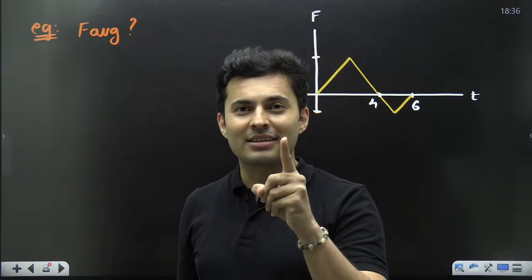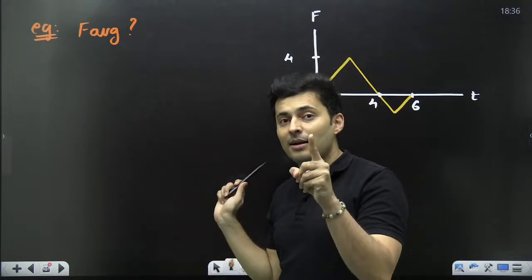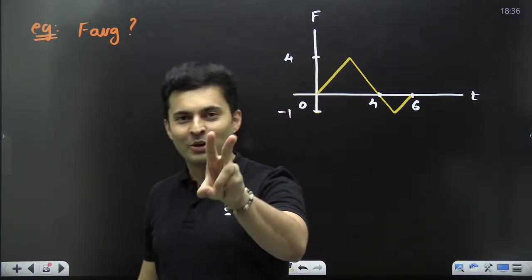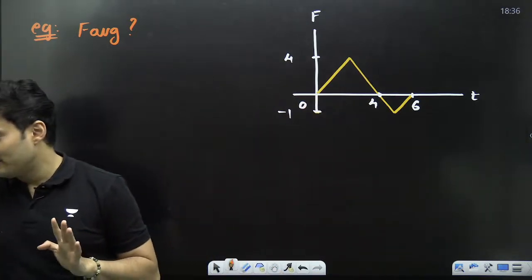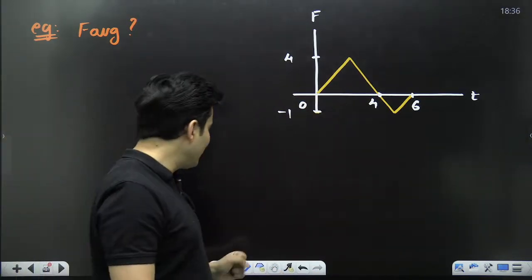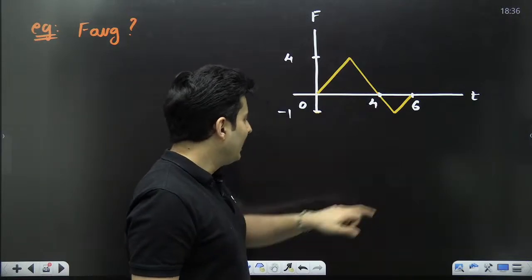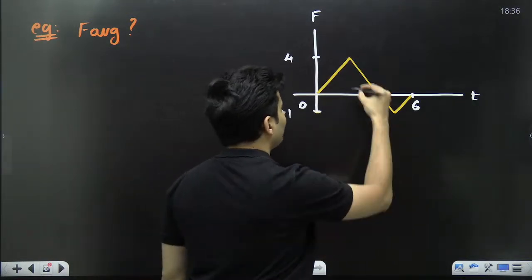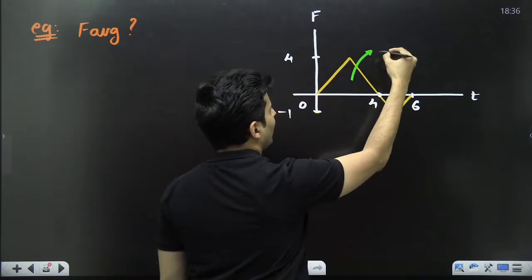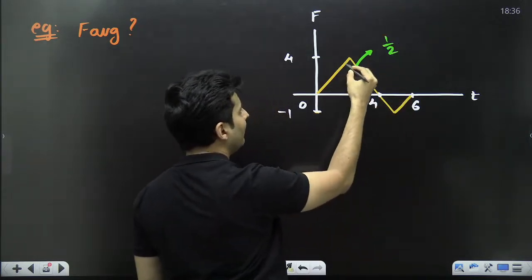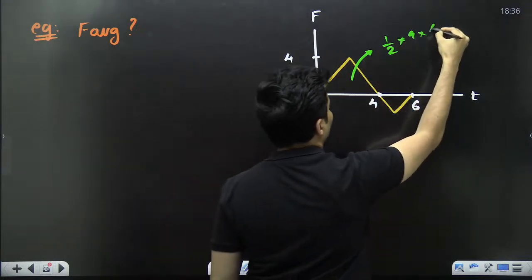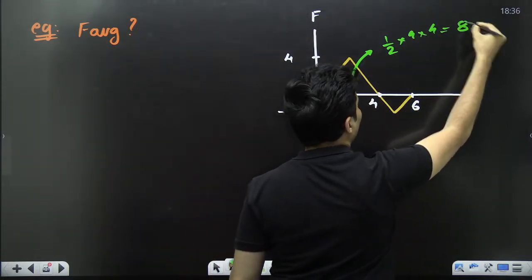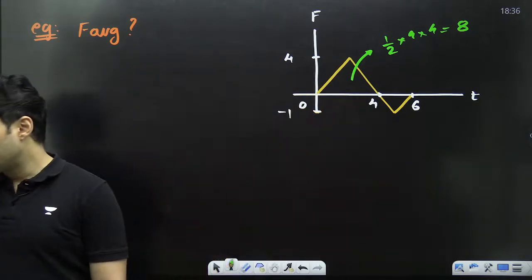Remember, you need impulse. To find impulse using a graph, you need area. So what will be our first step? Finding the areas under the graph. Okay, chalo, everybody start calculating the area under the curve. This is a triangle. Area under the triangle will be half base into height. Height is also 4. So it is nothing but 8 over here. 16 by 2 is 8.